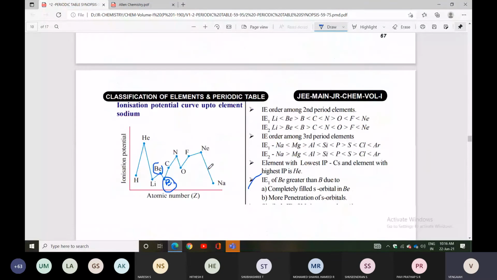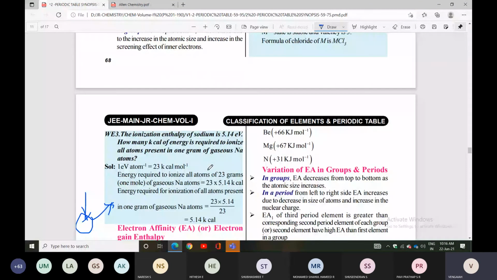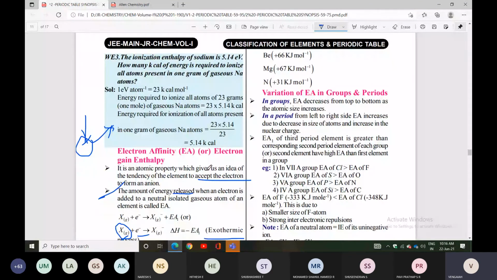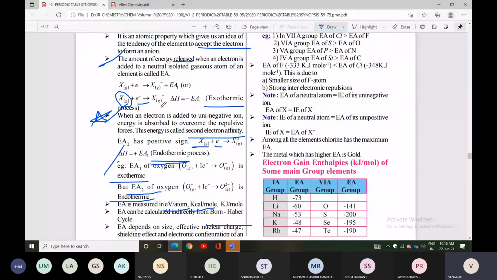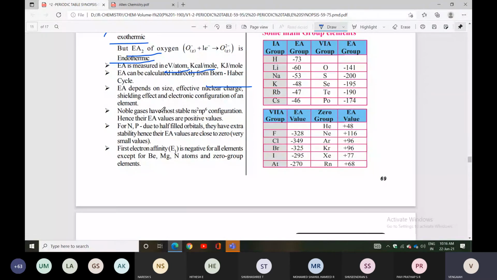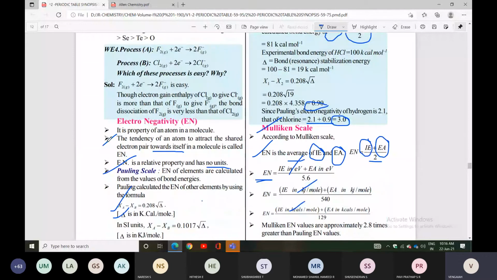The tendency of an atom to attract the shared electron pair towards itself in a molecule is called electronegativity.